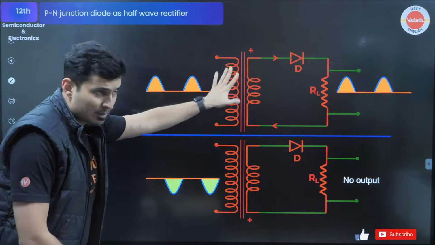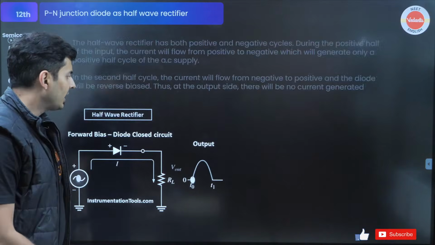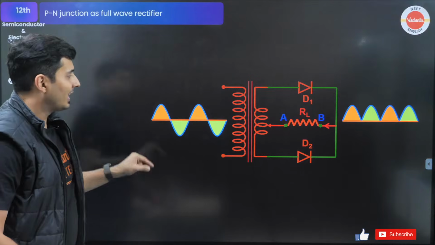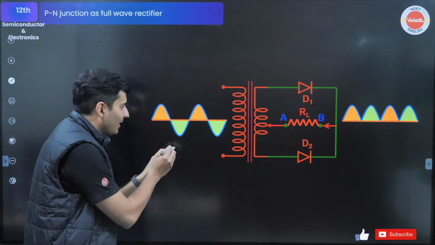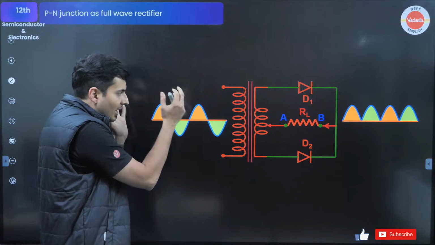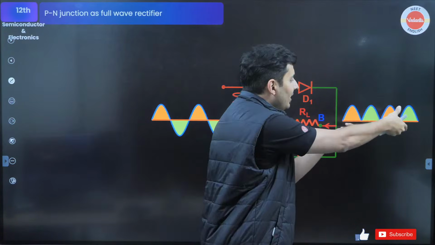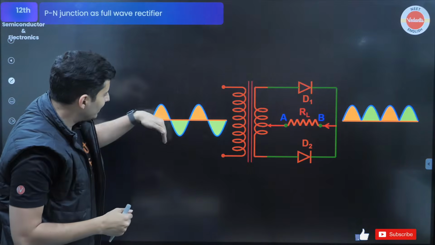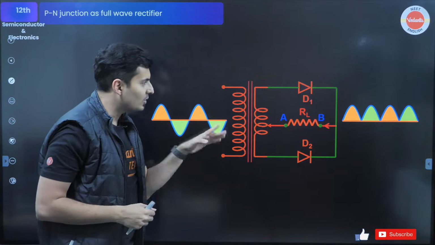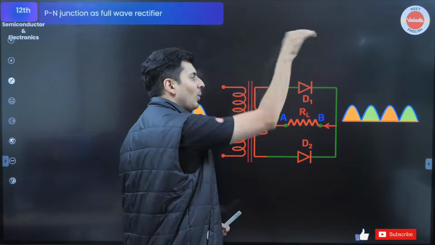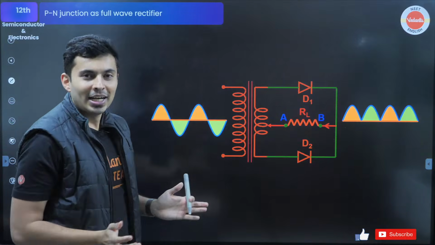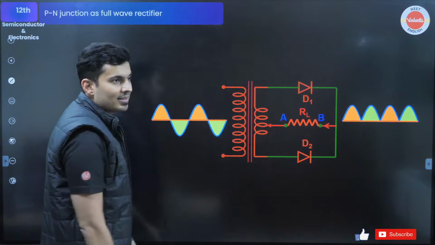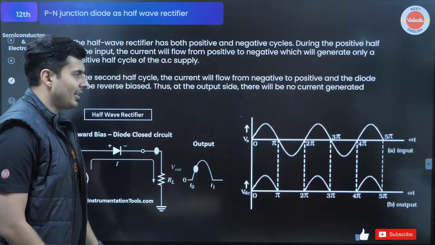But in full wave, I'll explain you the working, don't worry about it. In case of full wave rectifier, you will see the positive cycle, negative cycle, positive cycle, negative cycle, the entire thing is converted into unidirectional current or DC current. So traffic was going this way also, that way also. You now made it only this way. Only one way it can go, it cannot go the other way. So you have converted the entire wave into a DC signal. That's why it's called full wave rectifier.